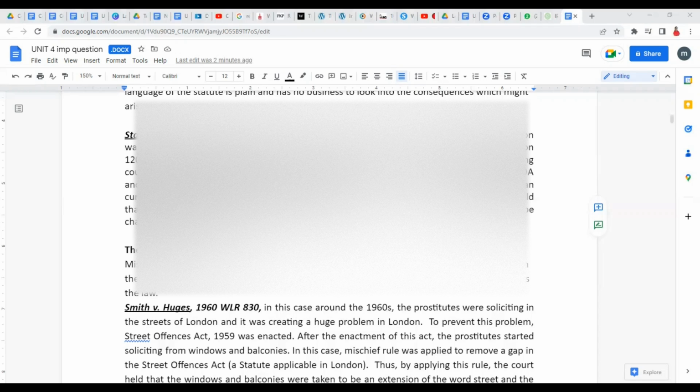Court said when we hear the word currency note, what does currency note mean? Currency note might be of any country, not just India. So it was understood that way and the person was held liable, that even dollars would be included when we say currency note. It cannot be restricted to Indian rupee only. Okay, so what is currency note? Any currency we can say currency note, right? Not just Indian rupee. That's how it was understood in this case.